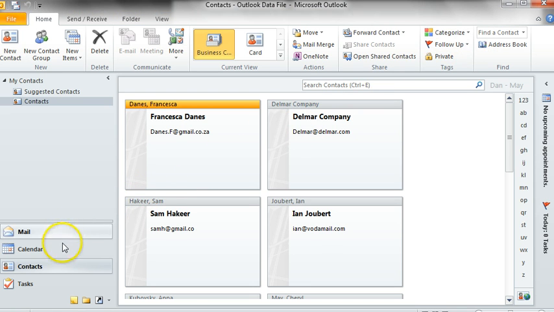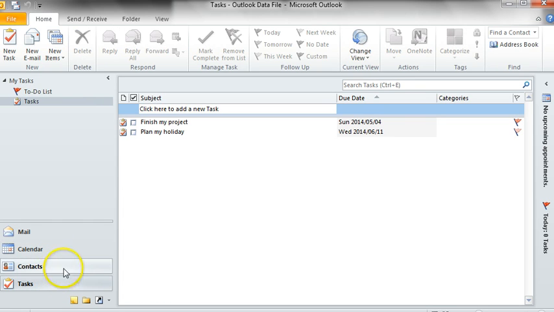Another availability in Microsoft Outlook are tasks. Here you can plan your tasks and add deadlines. We currently have 2 tasks with 2 due dates. Neither of these 2 due dates have been ticked off. As soon as you finish a task, you can check it.